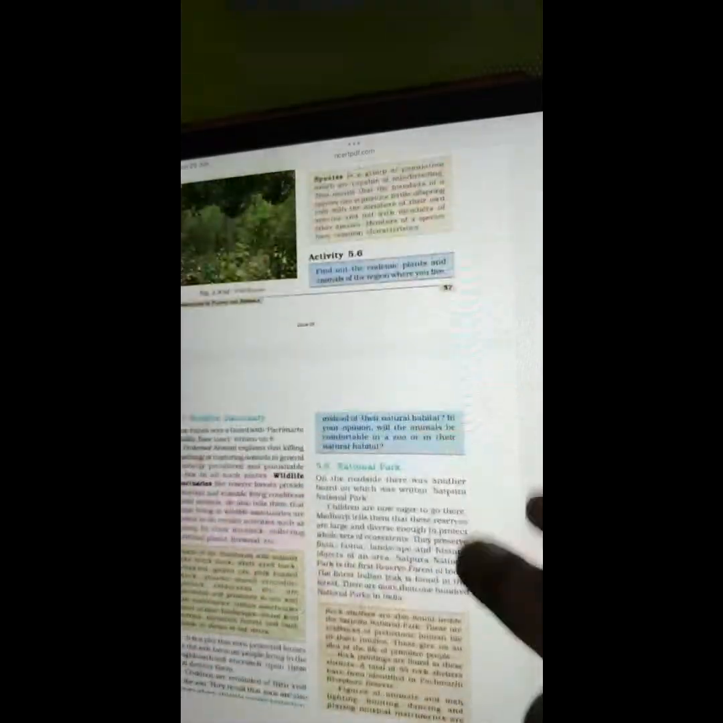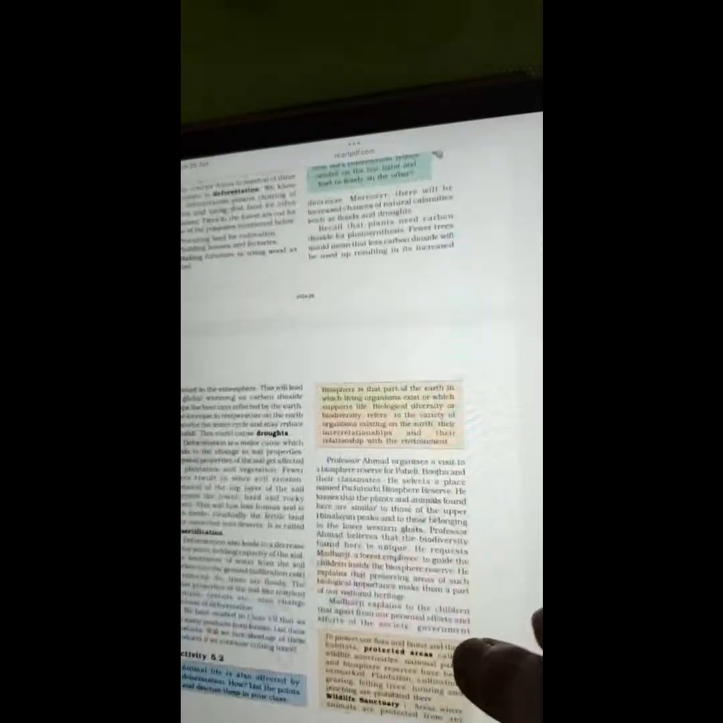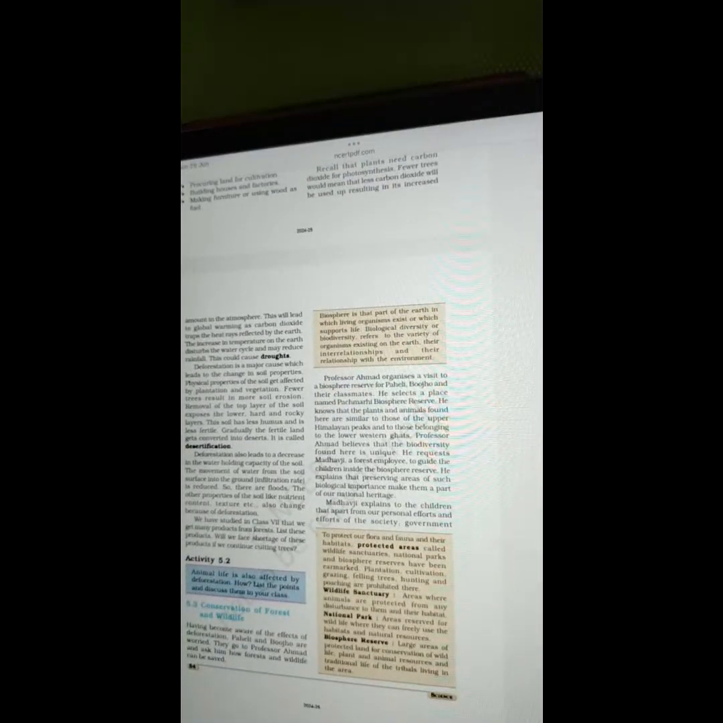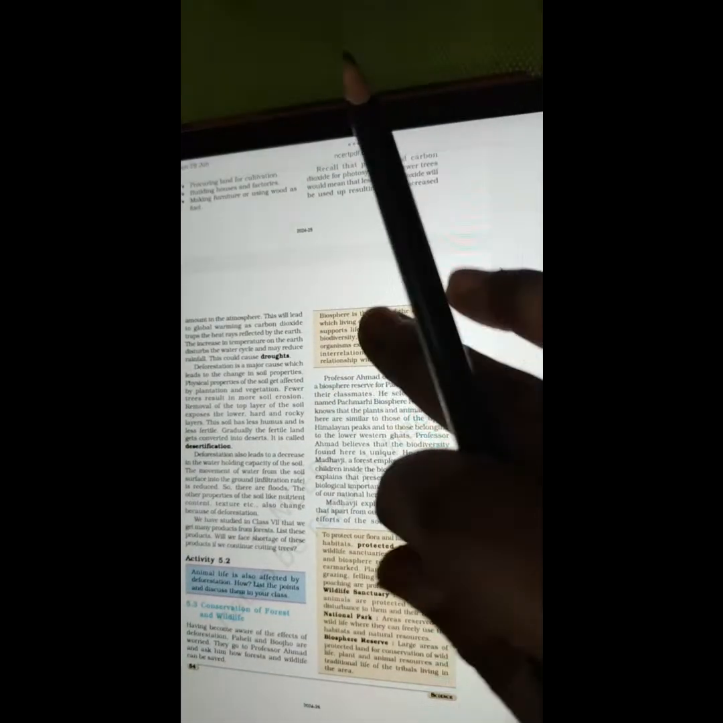With this, we are done with the reading of chapter 5, class 8 science, taken from the NCERT. I hope this was clear to everybody. It was conservation of plants and animals.